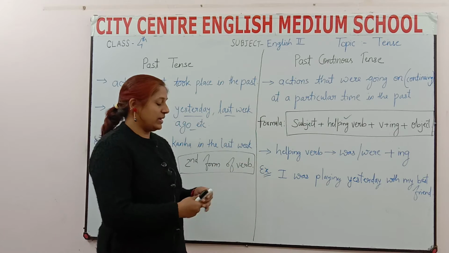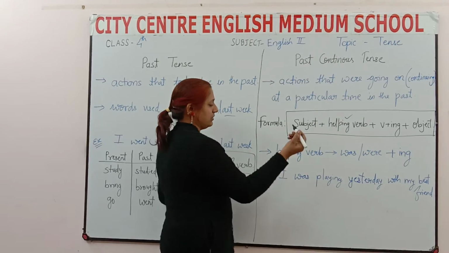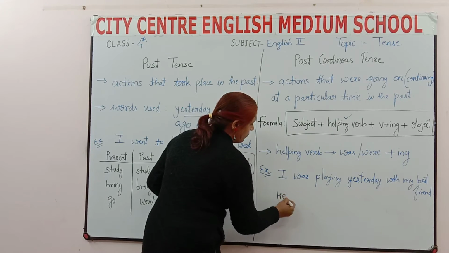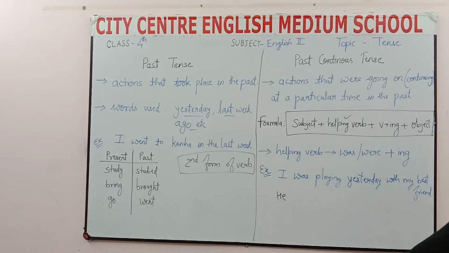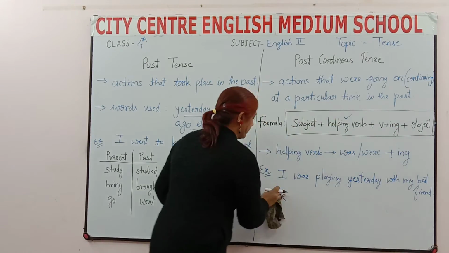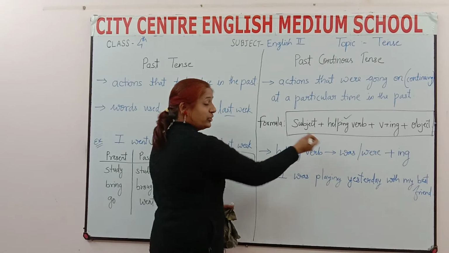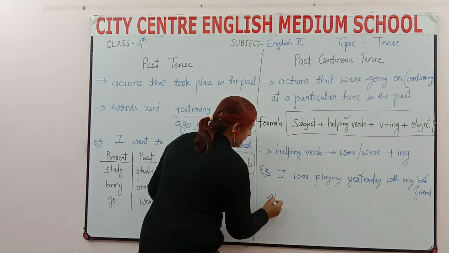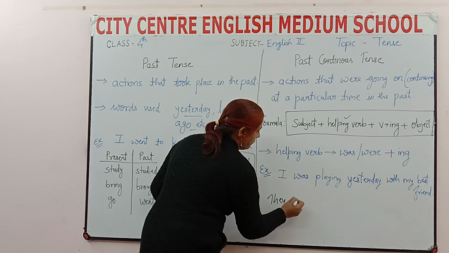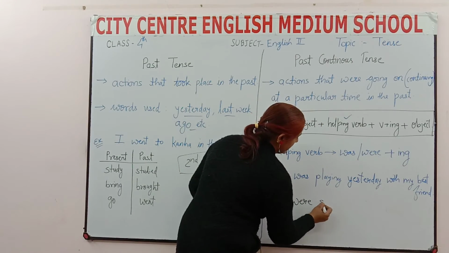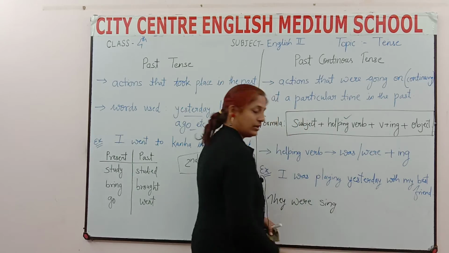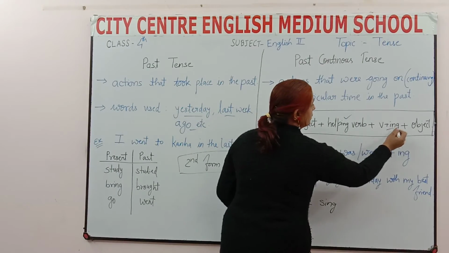The same way you can make other examples also, like he, or we will make a sentence in plural. Means we can use were. So they were singing, sing plus ing.